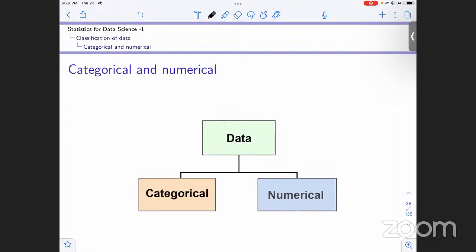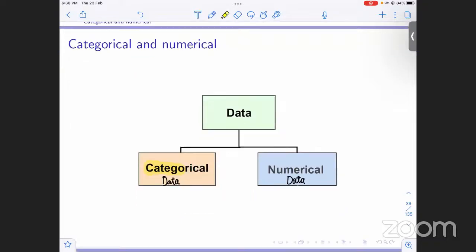So basically, at the basic level, data can be classified into two categories. One is categorical data, and another one is numerical data. As the name suggests, categorical is used when we have data that refers to categories, and numerical data is when we have numbers, figures, those that have units.